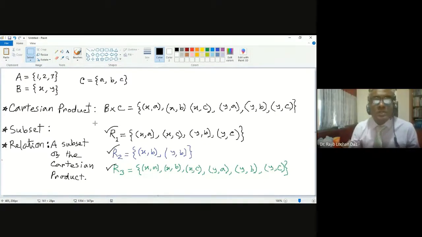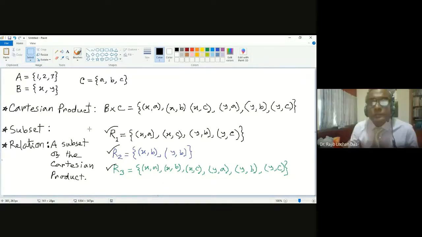The Cartesian product may be B cross C, A cross B, or C cross A. Whatever Cartesian product we are considering, based on that situation, the relation will come. Is it okay, clear?